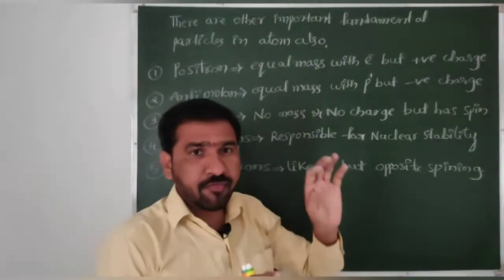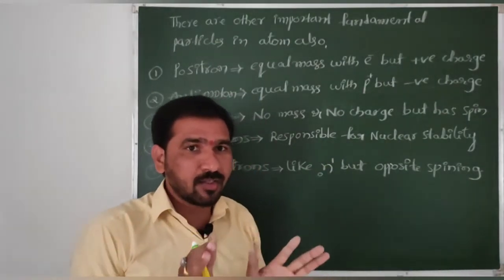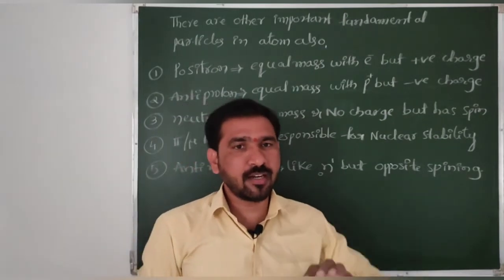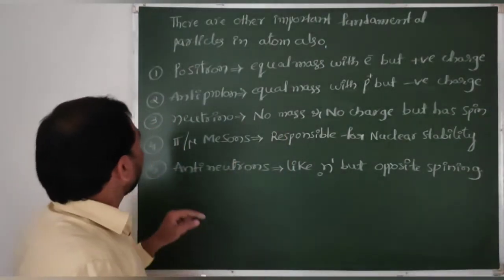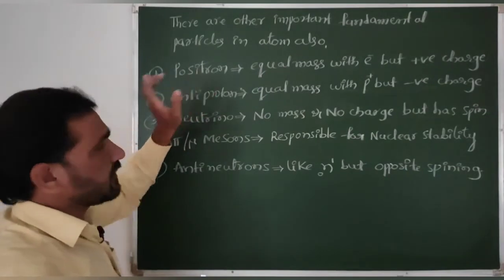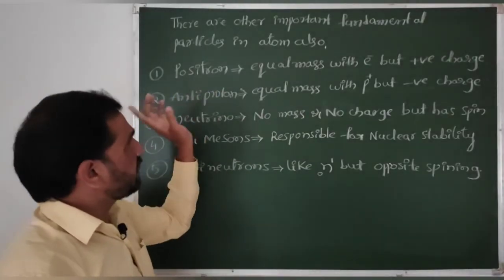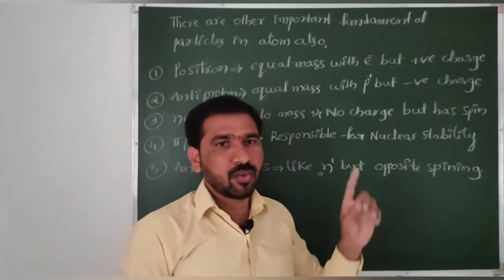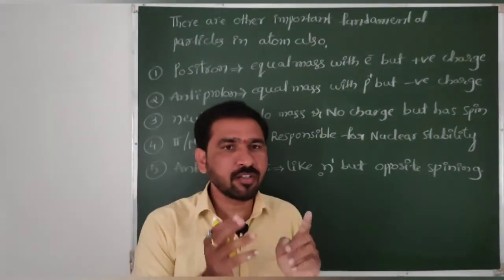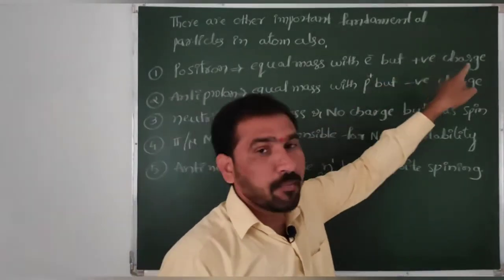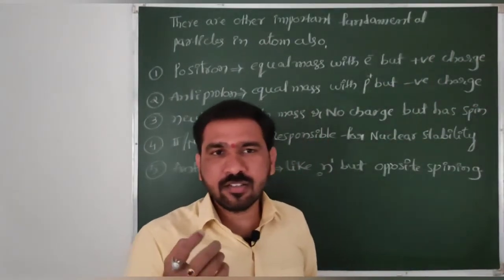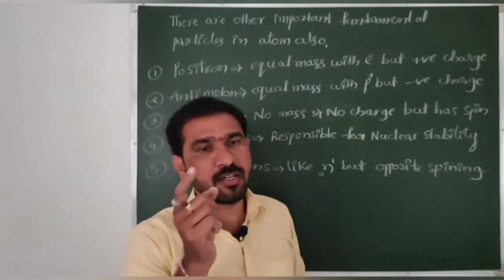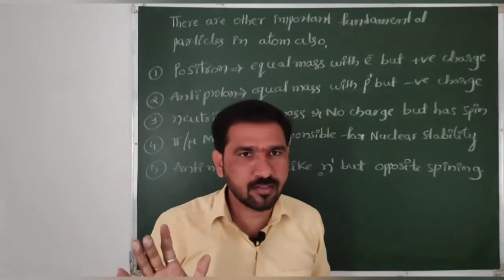Then there are other important fundamental subatomic particles also in the atom, beta. Let me discuss them. Those also we have to know. Coming to the first one, positron. Positron means equal mass with electron. So these positrons have the same mass as the electron but a positive charge. Generally electrons have a negative charge, but here positrons have a positive charge with mass equal to the electrons.